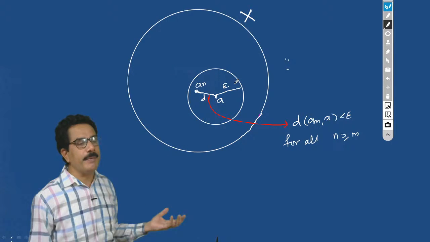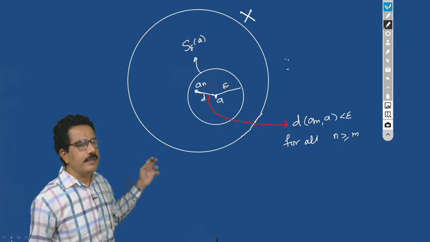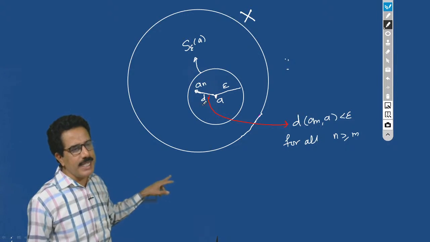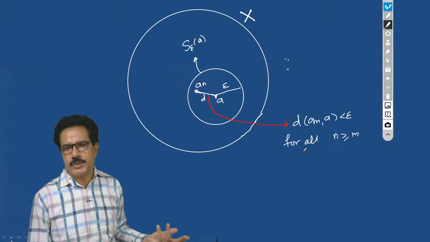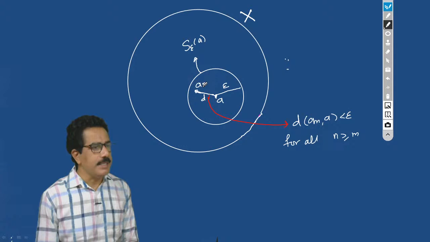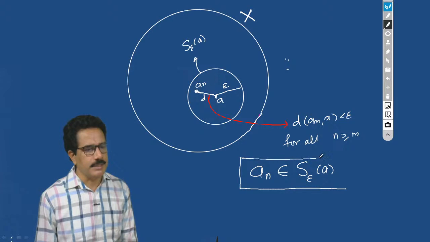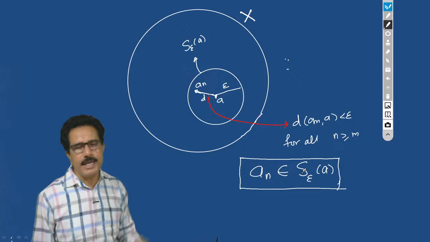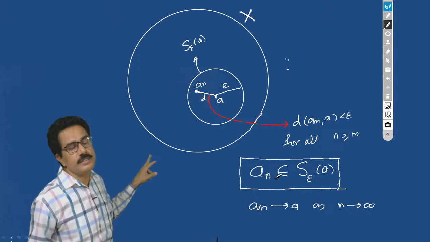There exists an open sphere S epsilon of a, with center a, which contains the point a_n. What does it mean? See this: a_n tends to a, a_n belongs to S epsilon of a. Then we can say that a_n tends to a as n tends to infinity. This is the second definition.